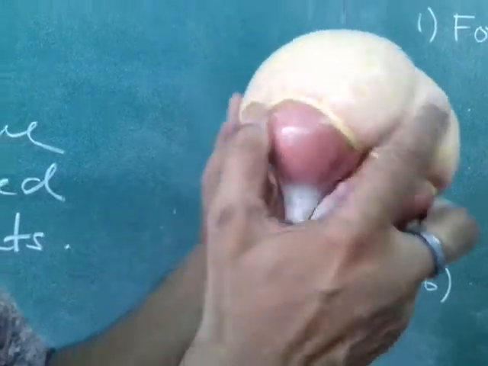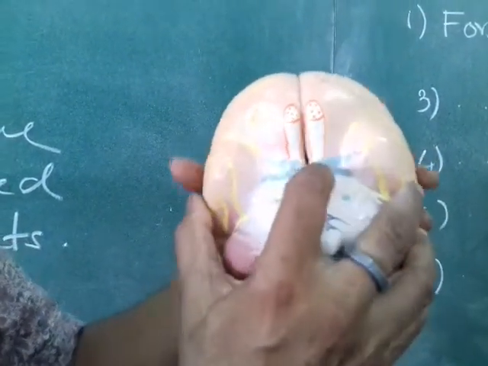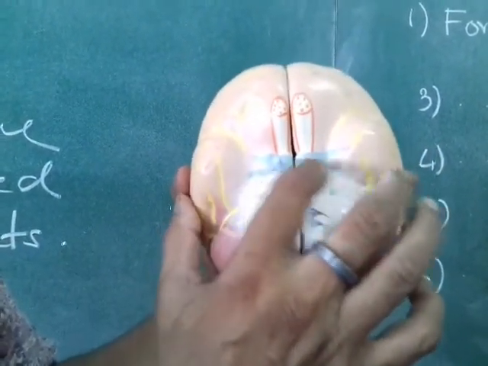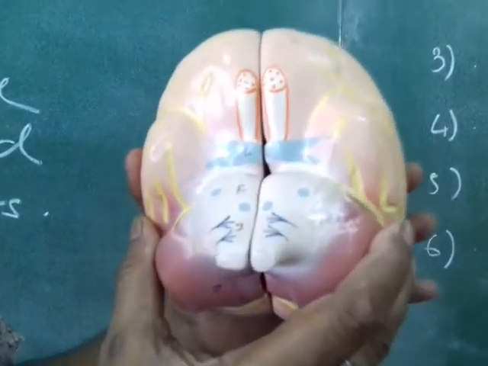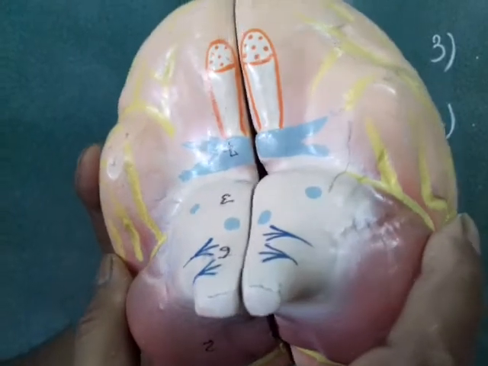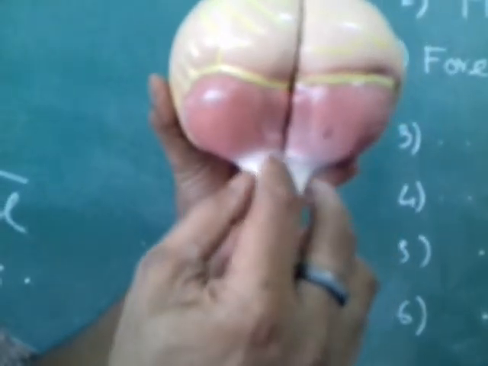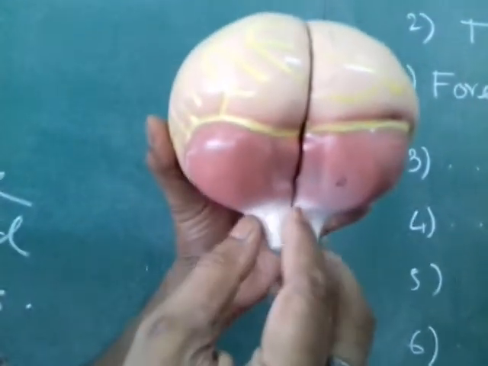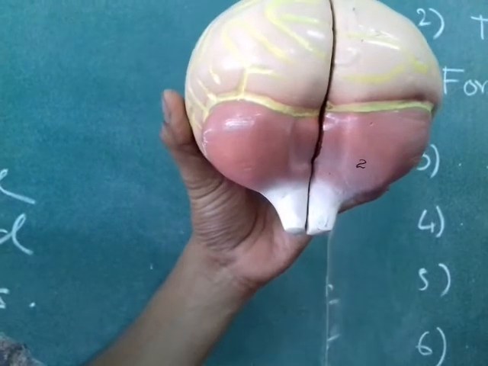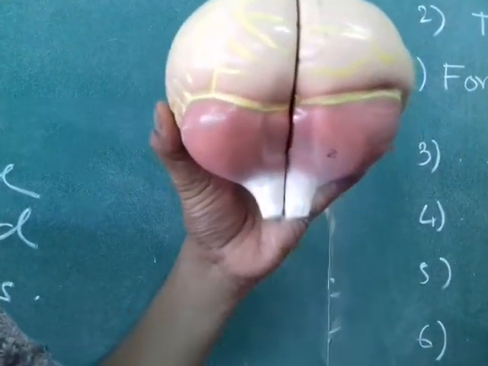And there is a band of nerve fiber which connects the right and the left cerebrum, which is called the corpus callosum. So corpus callosum is a band of nerve fiber which connects the left and the right lobes. Now after that, this is the part of the spinal cord which escapes through the skull through a small hole called the foramen magnum, and it passes through the vertebral or neural canal of the vertebra.